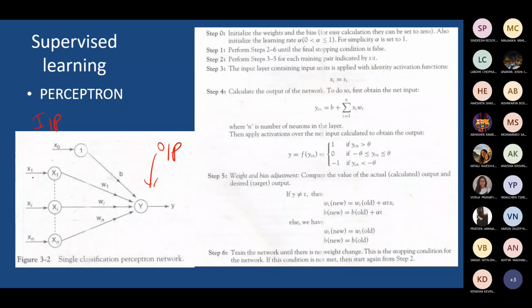So x1 will be directly provided as input here when it is linear, and you will not find much importance of that activation function there. So you have an input layer through which you will be receiving the input.